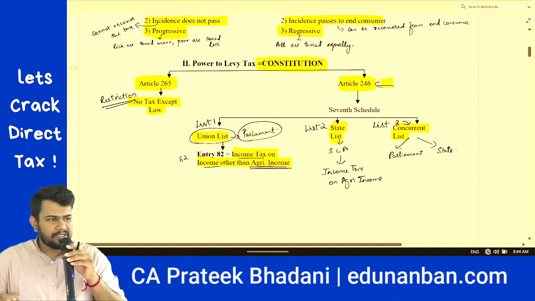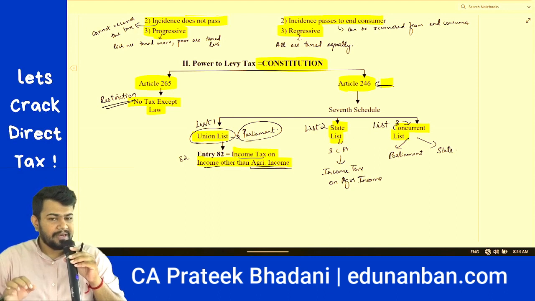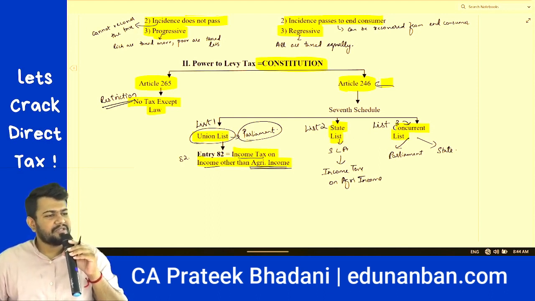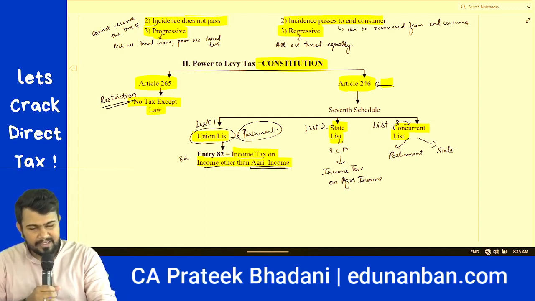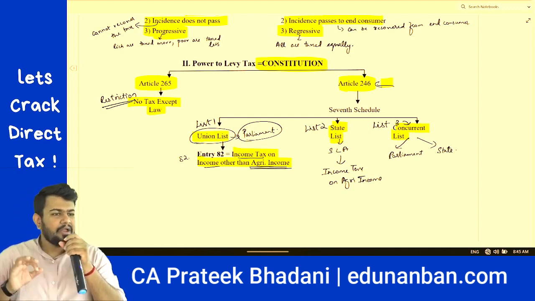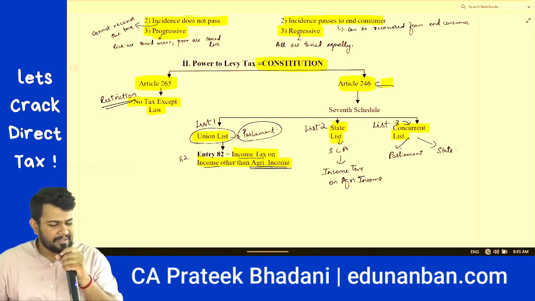The Constitution gives the power to levy taxes. However, before giving the power, the Constitution also places a restriction via Article 265. The restriction Article 265 says that no tax can be levied except by way of law. Only if there is a law, there can be a tax.